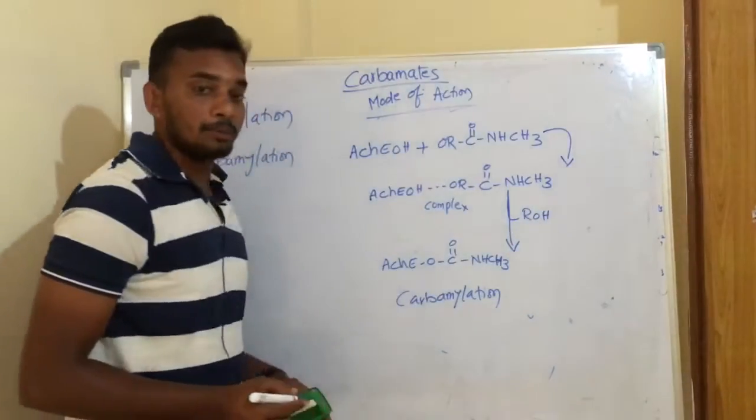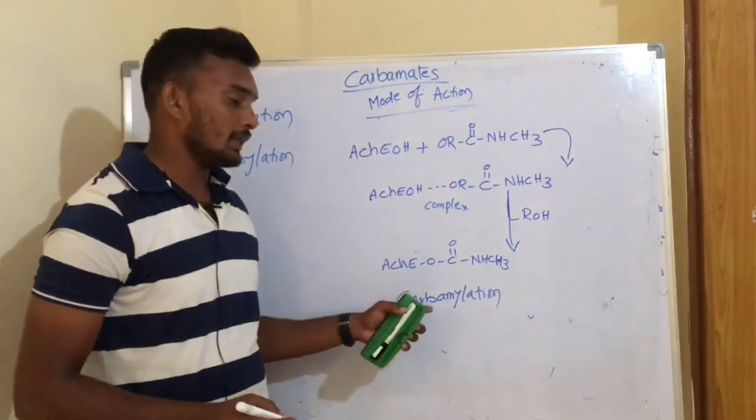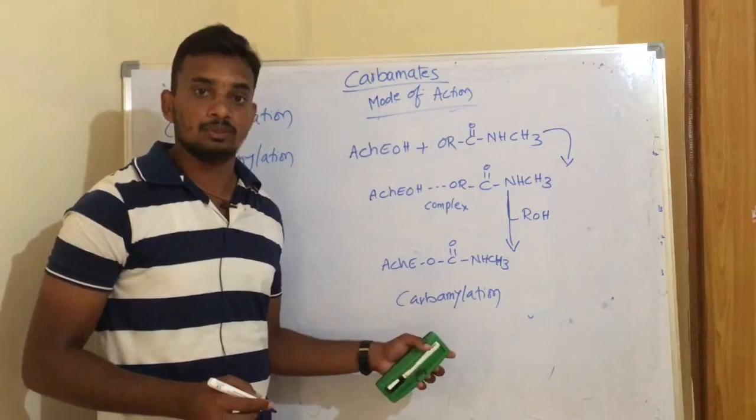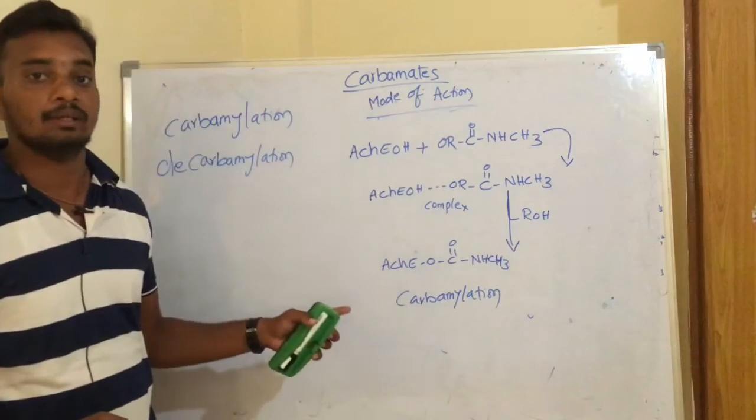To say more precisely, this carbamylation is responsible for the poisonous symptoms in insects which are treated with the carbamate insecticides.